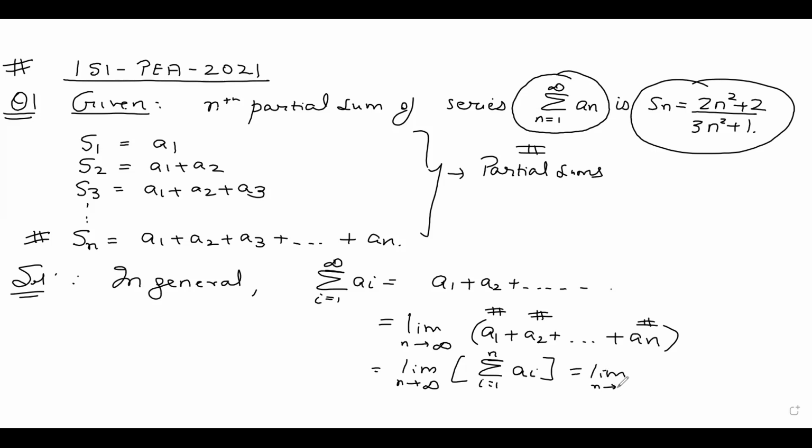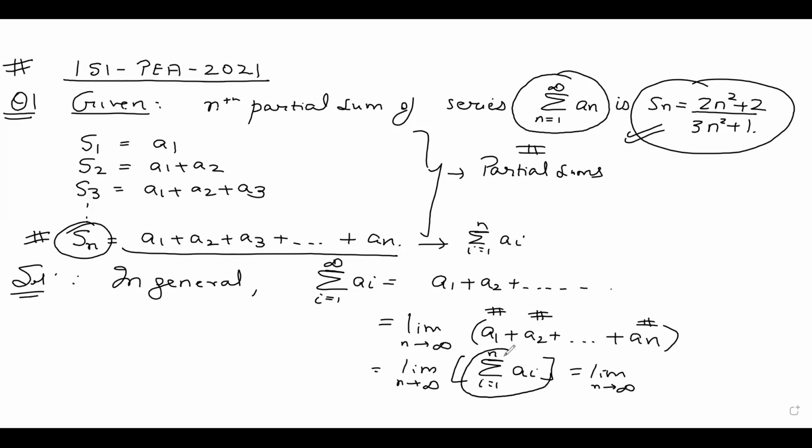What is that equal to? It's nothing but Sn, and Sn is given to us as 2n square plus 1 upon 3n square plus 1.